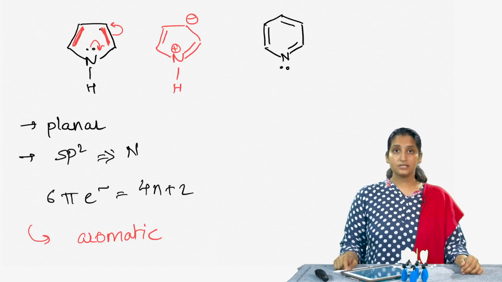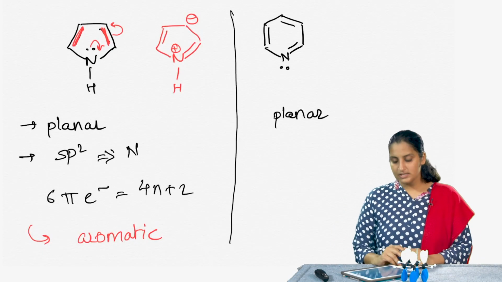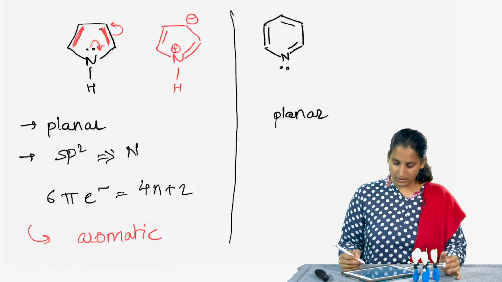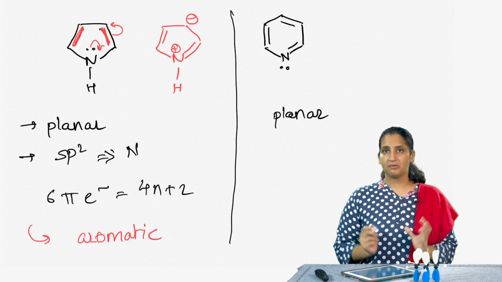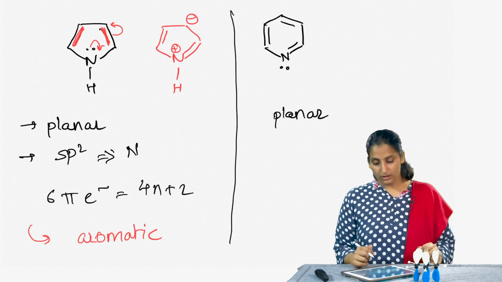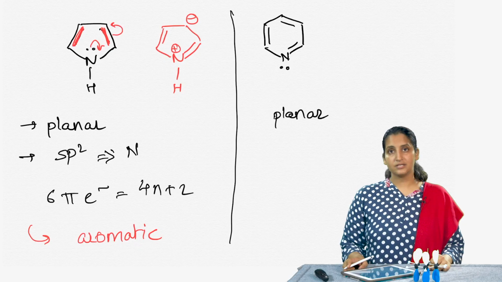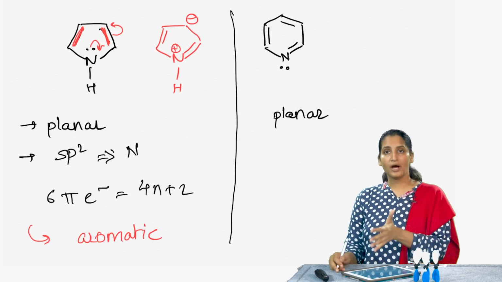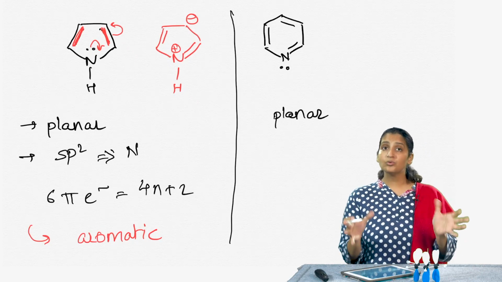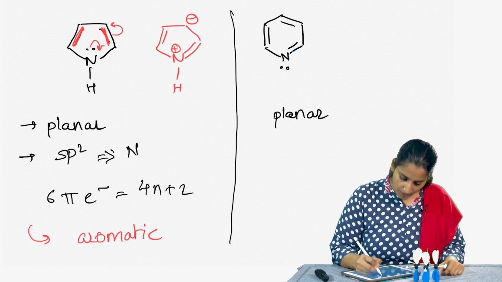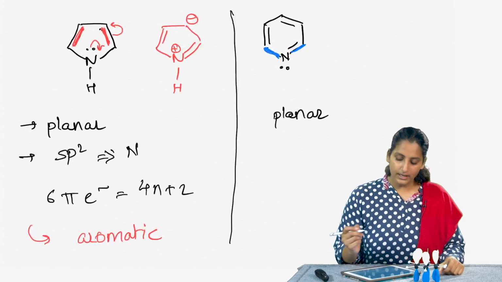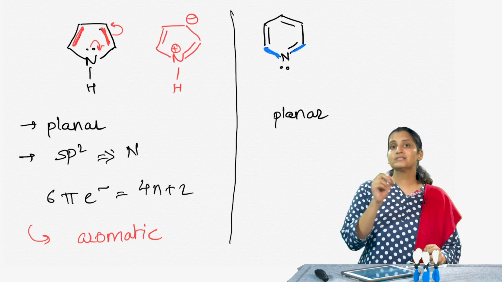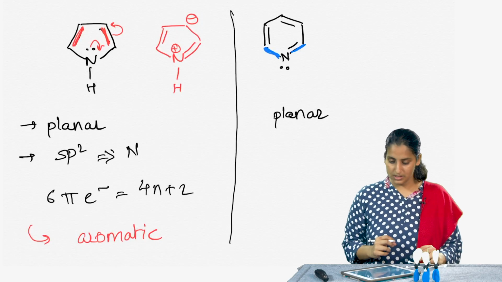Now, let us look at the next molecule, that is pyridine. In the case of pyridine, again the molecule is planar, and if you really look at this structure, then it is clear that the nitrogen is sp2 hybridized because it is forming a pi bond to begin with. In an sp2 hybridization, nitrogen has to form 3 bonds with the 3 sp2 hybridized orbitals, and it forms the 2 sigma bonds with the sp2 hybridized orbitals, and the pi bond really results because of the p orbital that remains unhybridized during the sp2 hybridization.